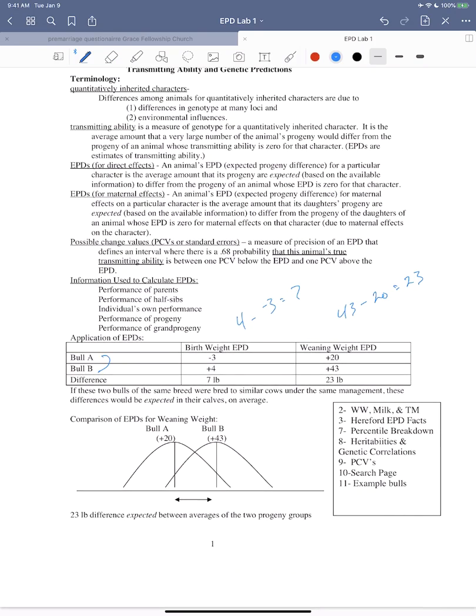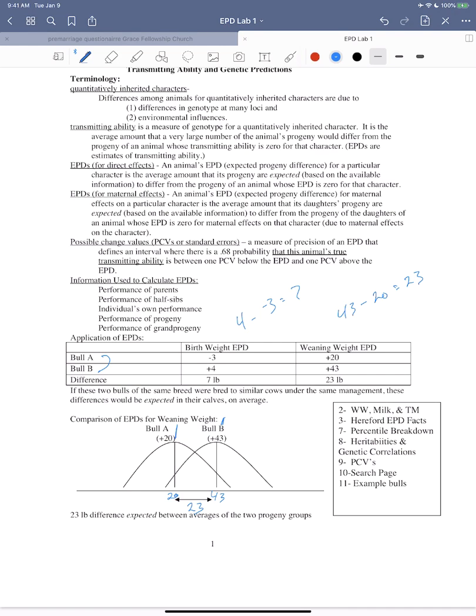So when looking at these two bulls, let's talk about their weaning weight. Bull A is right here at +20, and bull B is at +43. So as you can see, there's a 23-pound difference between the two.